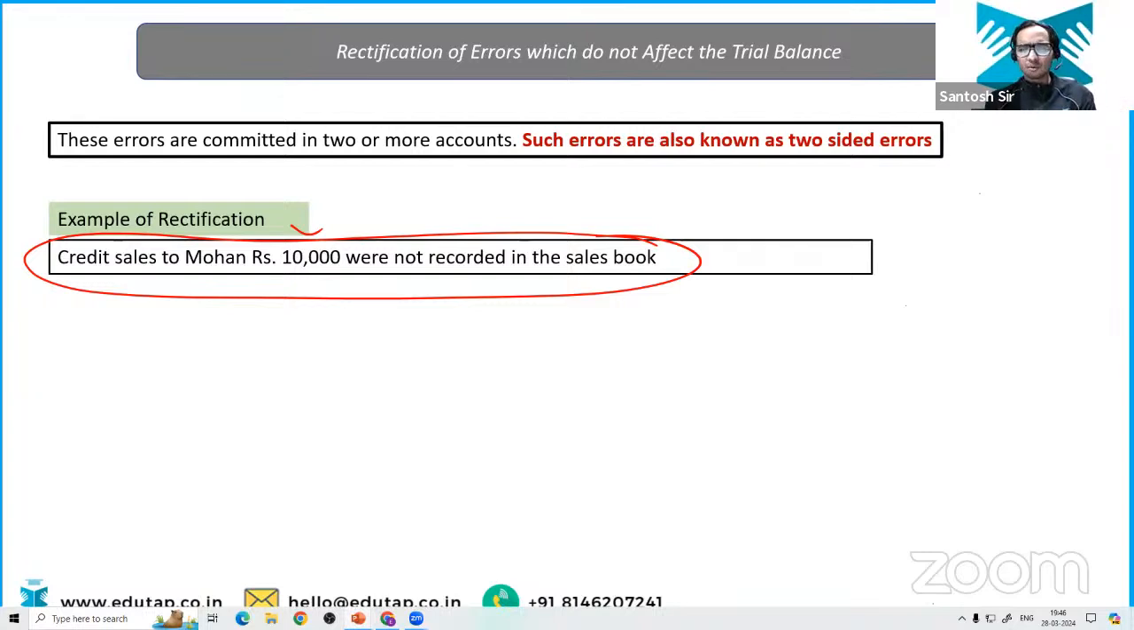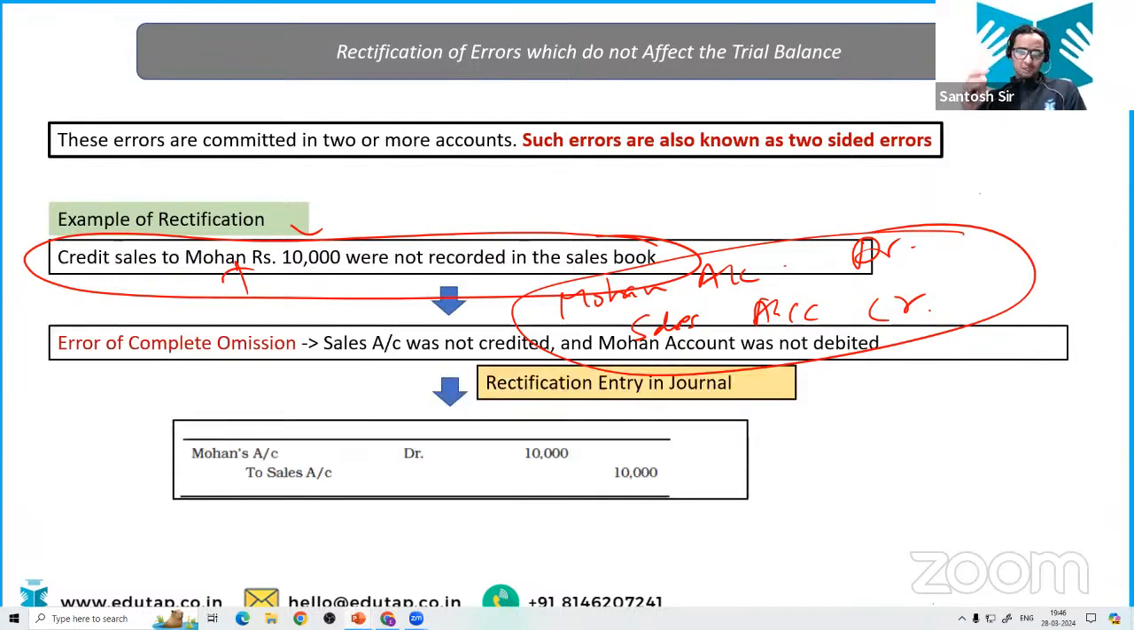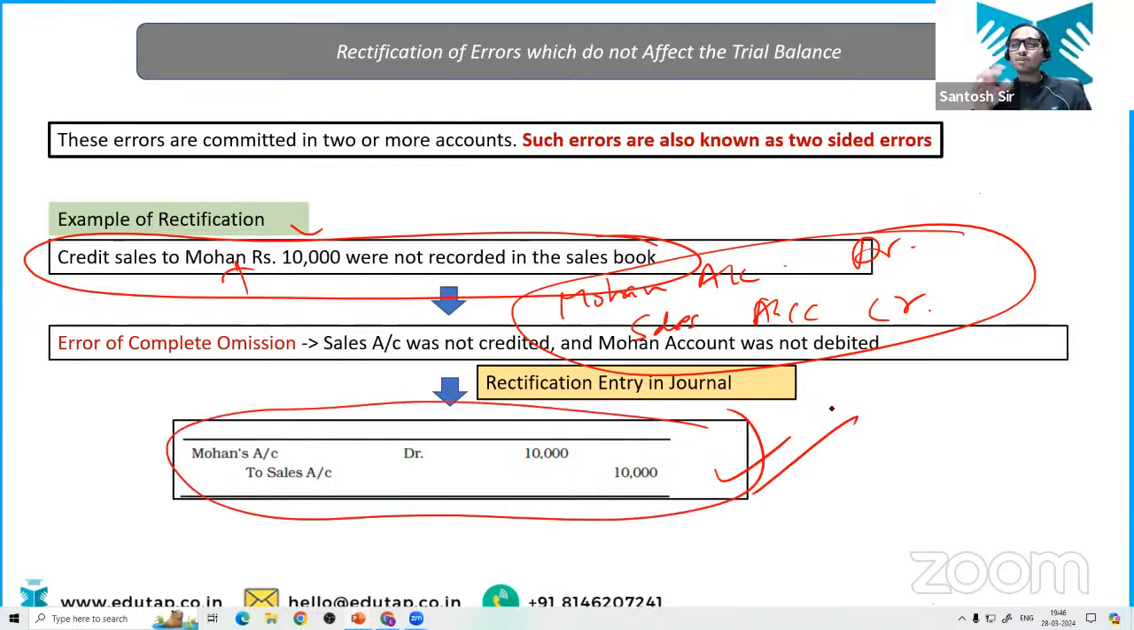What should be the entry? Credit sales, that is, the sales account should be credited, right? And what should we debit? Mohan account. We should debit Mohan account. So this should be the entry, but it has not been recorded, right? So you are going to rectify the entry by entering this transaction itself. You don't have to nullify anything because the accountant has omitted the complete transaction.